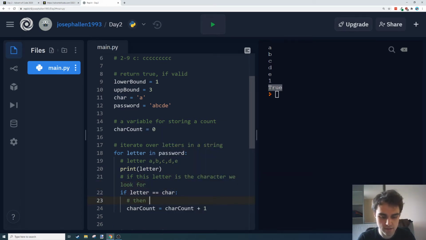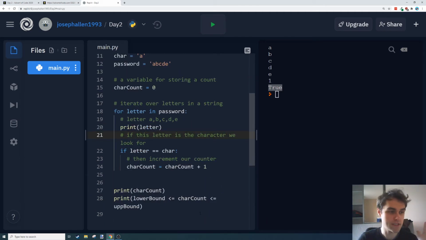So if this letter is the character we look for, then increment our counter. And then again, we've got something really weird here. So char count equals char count plus 1. Now, our maths brain's going to say, hey, that's not correct. But that's because we're thinking about equals. So what we're doing here is we're reassigning the char count to be equal to the char count plus 1.